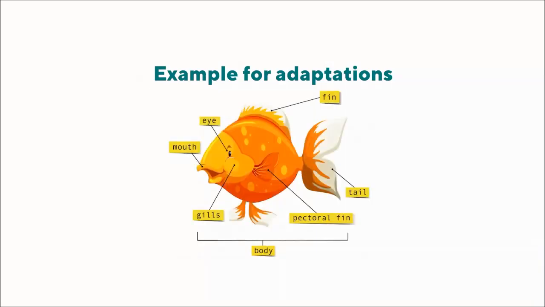Take a fish. A fish lives in water, that is its habitat. What are the special features the fish has in order to live in water? It could be the streamlined shape of the body, it could be the fins or the scales, or it could be even the gills that they use to breathe. So these are adaptations. How do we classify animals based on their habitats?